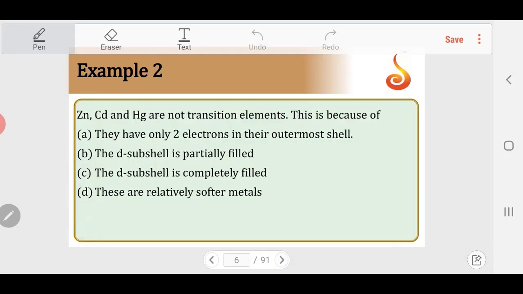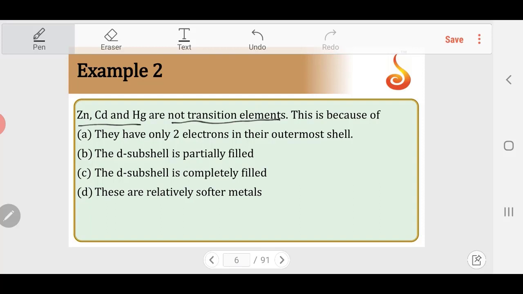Example 2. Zinc, cadmium, mercury. These three elements are not considered to be transition elements. What is the reason? If you go through the properties of transition elements, they have the ability to show variable oxidation states. They have the ability to act as good catalysts. They show color for their compounds. This is mainly because of the presence of a partially filled d subshell in these elements.